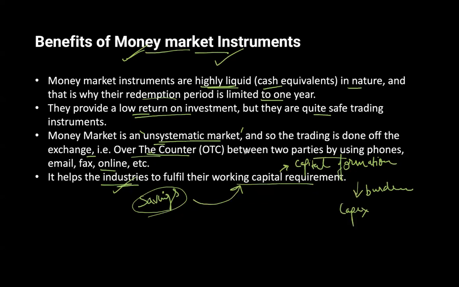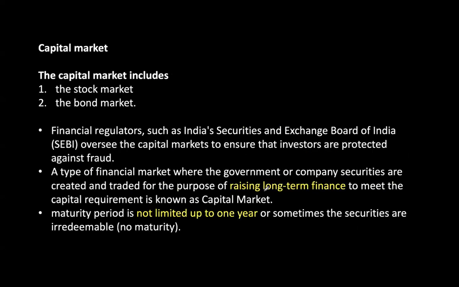Okay. So coming to the second type of financial market. We are actually covering types of financial markets. So first was the money market. Second type is the capital market. In the capital market, it includes the stock market that we talk about, the share market. Second type is the bond market.